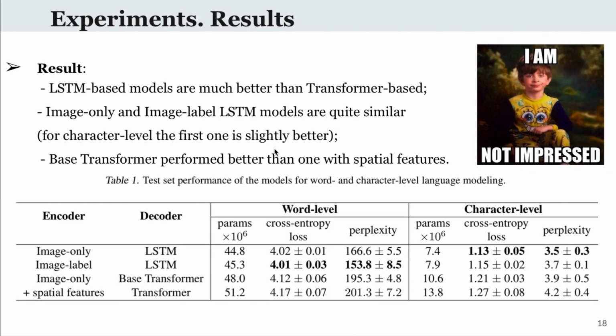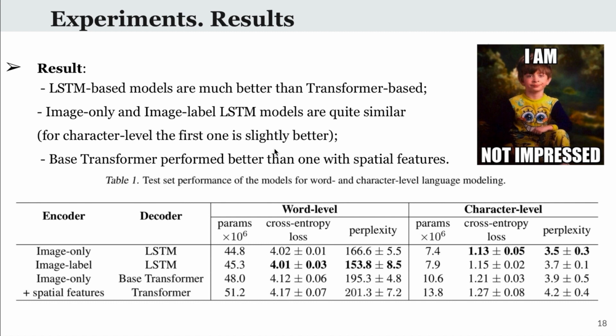Results. A table on the slide shows the model's evaluation results on held out test data for word and character level configurations. The first thing that we see is that transformer-based architectures performed worse than baseline LSTM-based models. By comparing image-only and image-label feature encoders, we observe that the difference between the training results is insignificant. It can be explained by the fact that the text labels are short and are dominated by the image feature vectors.